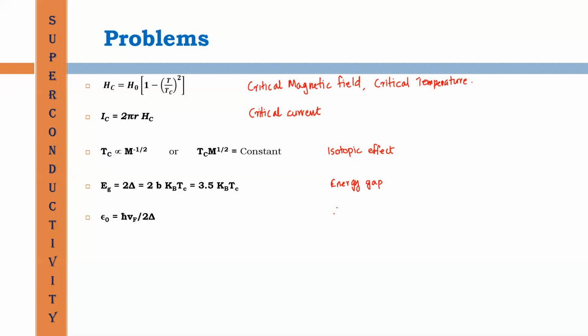This is the expression for coherence length. Here, epsilon 0 is the coherence length, 2 delta is the energy gap, and Vf is the Fermi velocity.